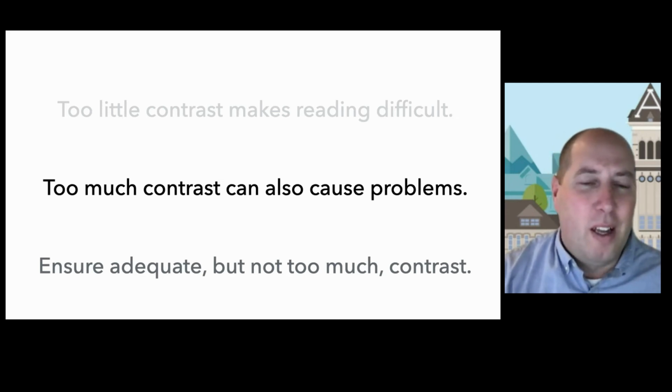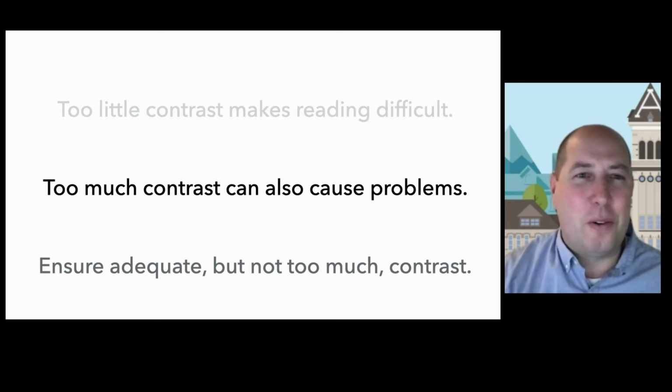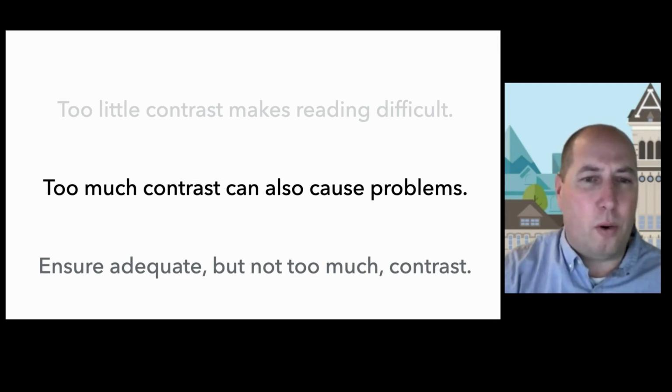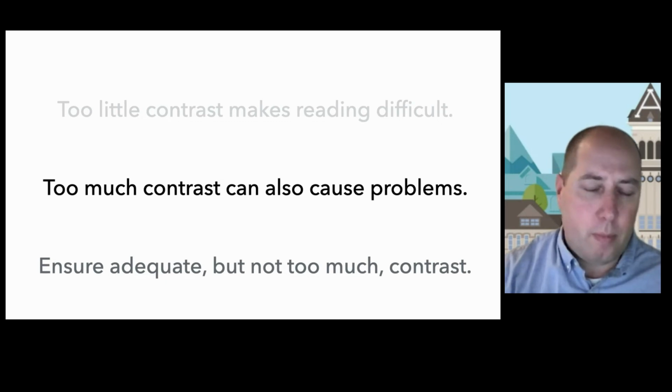Studies have found that readers have higher trust in statements that are written in higher contrast. And so having a low contrast environment is not only difficult to read, but your readers are going to have less trust in the things that you're presenting to them. Too much contrast can also cause problems. This isn't something defined in the accessibility guidelines, but too much contrast can cause halos or echoes around those text characters, and that can impact readability, especially for some with dyslexia.